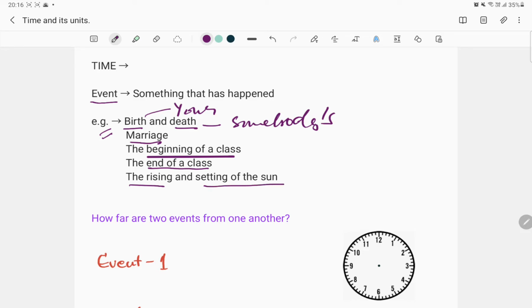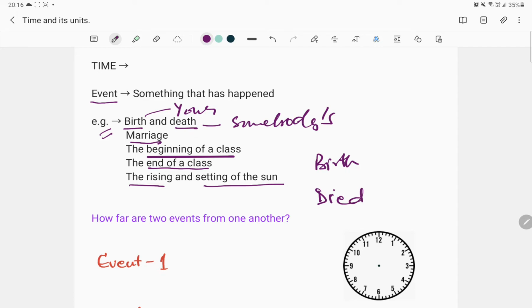Now, I want you to think of a few events because I'm going to ask you that in the assignment. So, an event is something that has happened, or in Hindi, it's called a ghatna. Now, what is time? Let's say somebody was born sometime, and then the person, let's say, died.